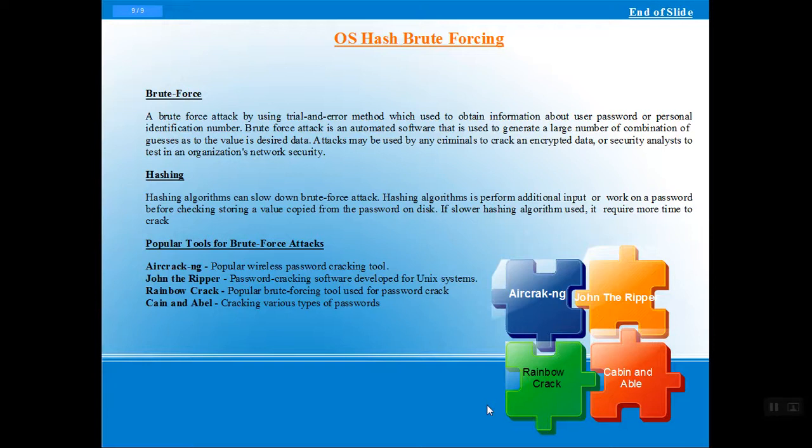In simple terms, hashing is an algorithm used in encryption or decryption, and cracking it requires time. We have different tools for OS hash brute forcing: Aircrack, John the Ripper, Rainbow Table, and Cain and Abel. So these are the different tools we can use to crack passwords.